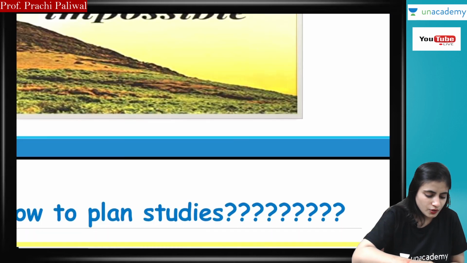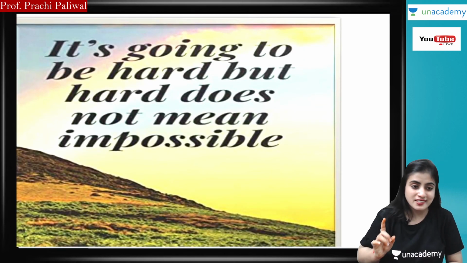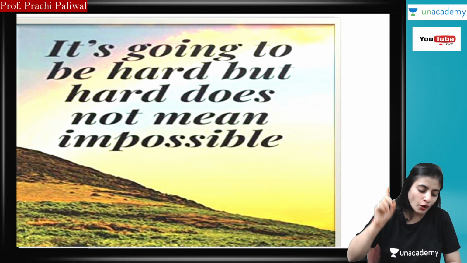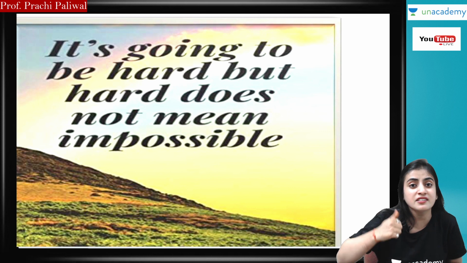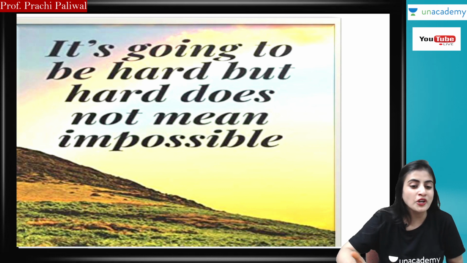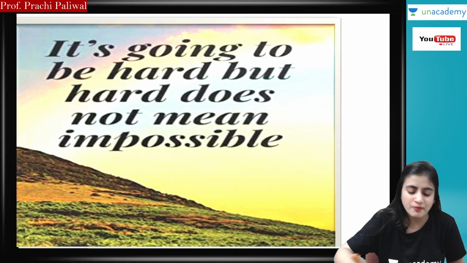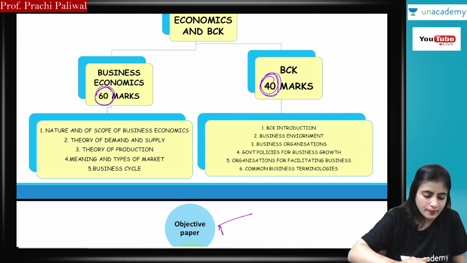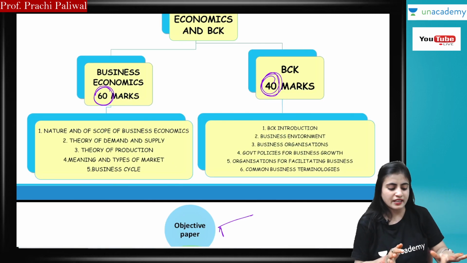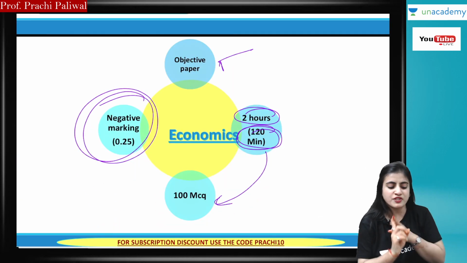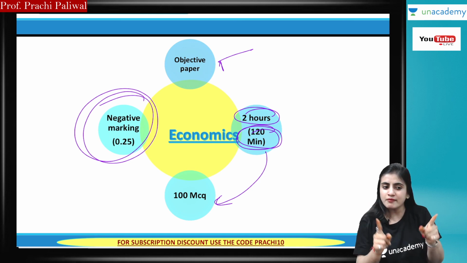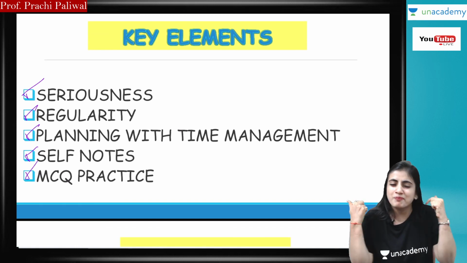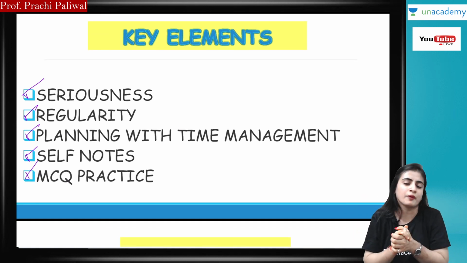Okay. So again, I want to tell you this. It's going to be hard, but hard does not mean it is impossible. As you all know, we have planned for BCK and Economics. You have to keep four things in mind: objective paper, 120 minutes, 100 MCQs, and negative marking. Key elements: seriousness, regularity, planning with time management, self notes, and MCQ practice.